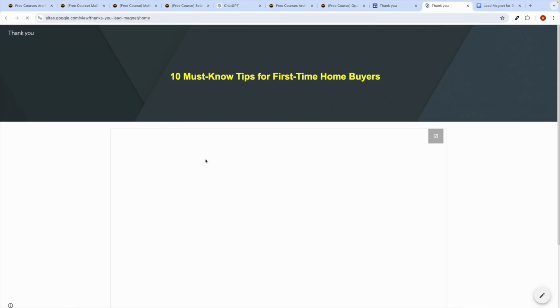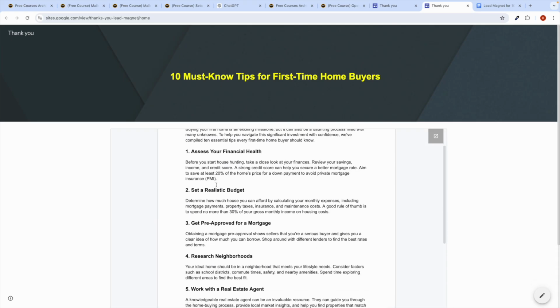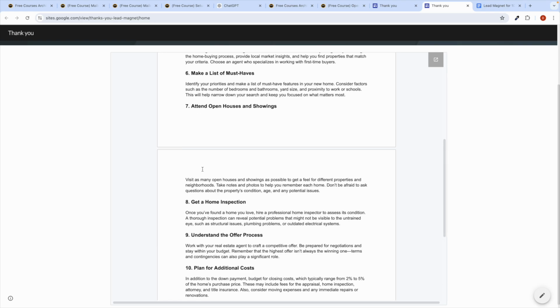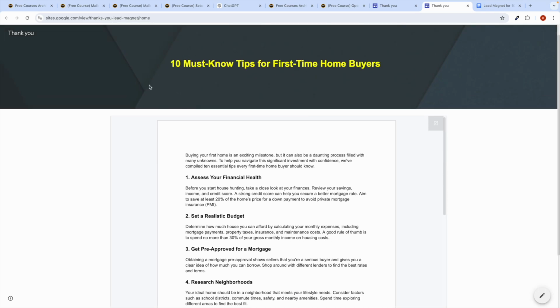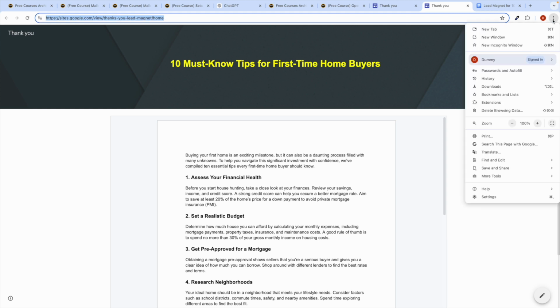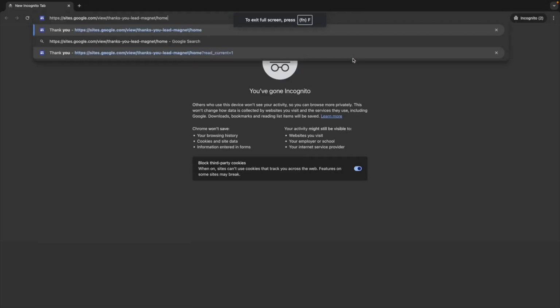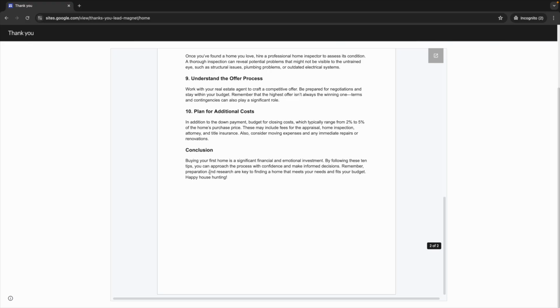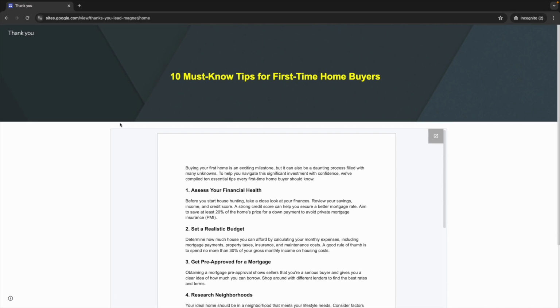Click on this view button, and here you can see it's embedded over here like this. Awesome. So this is the URL, and you can just share this URL. You can also open this in a private window, and when people fill the form, you just have to give them this free article.